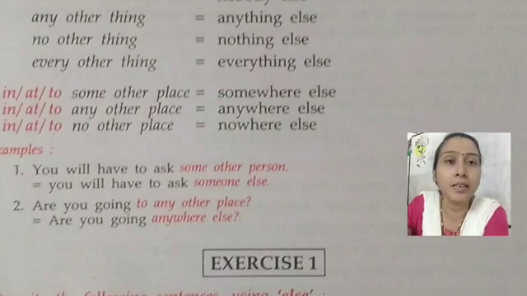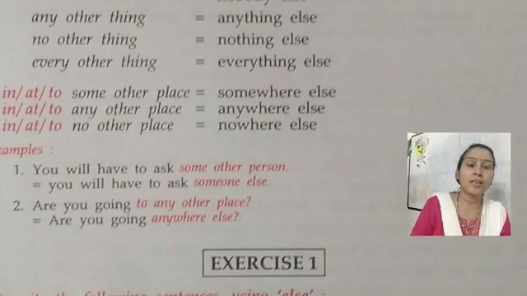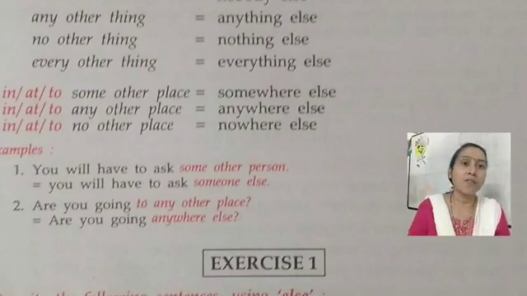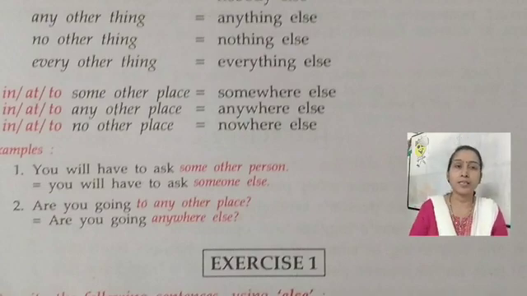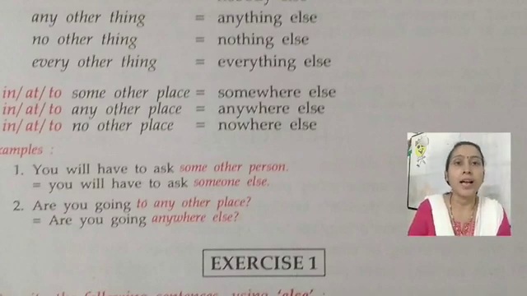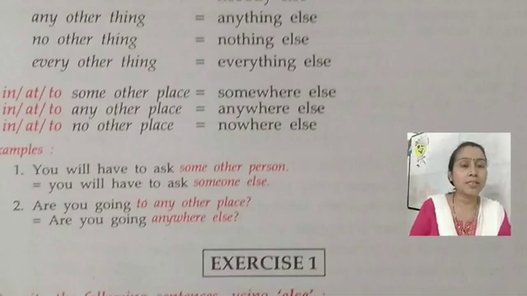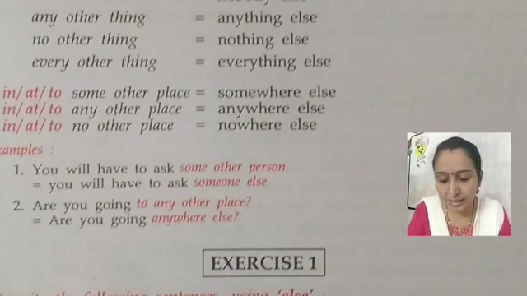It means if the phrase in, at, to, some other place comes in the sentence, instead of these words you have to write somewhere else. Okay, then in, at, to, any other place, instead of these words you have to write anywhere else. And in, at, to, no other place, instead of all these words you have to write nowhere else in the sentence. Okay, some examples